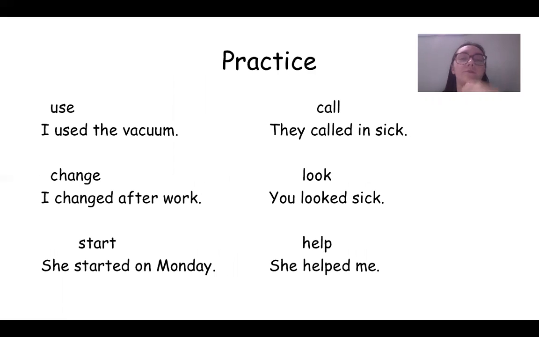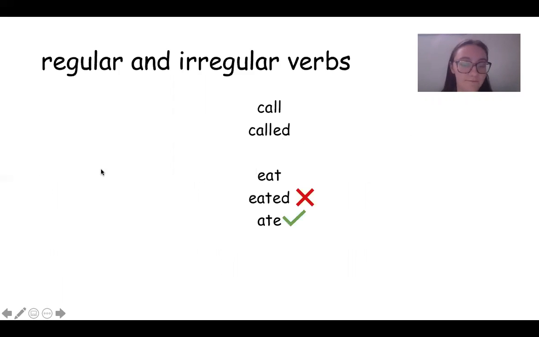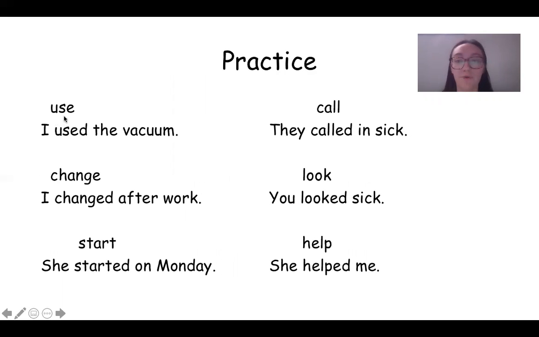So to practice, you have the verb use. To make it past tense, you would say, I used the vacuum. Change, I change after work would be, I changed after work. She starts on Monday would be, she started on Monday. So we don't need to add an S, right? Call, they called in sick. You look sick is you looked sick. Help turns into helped. She helped me.